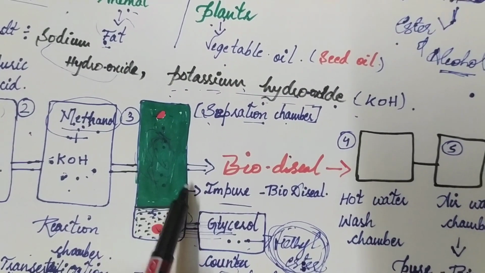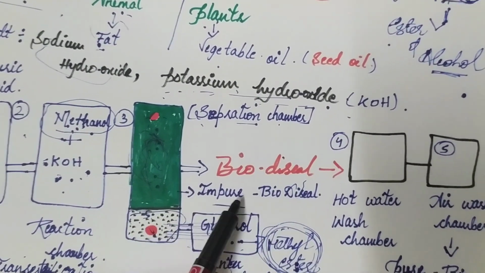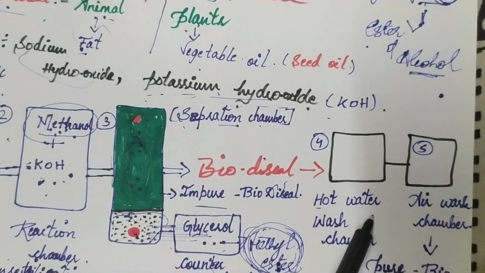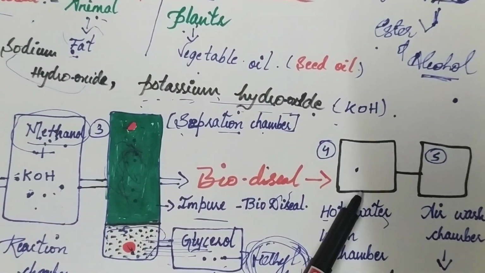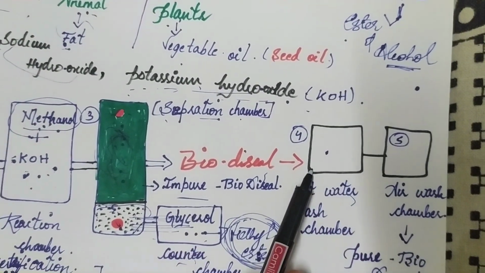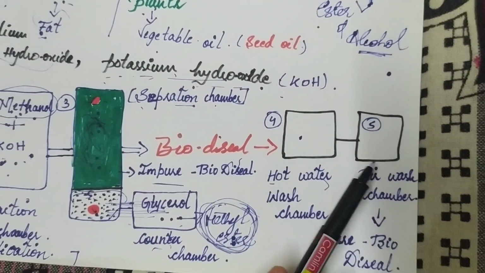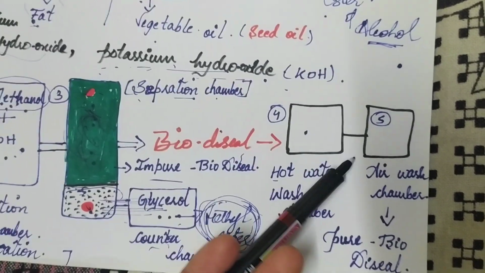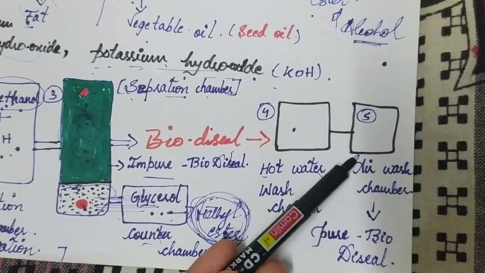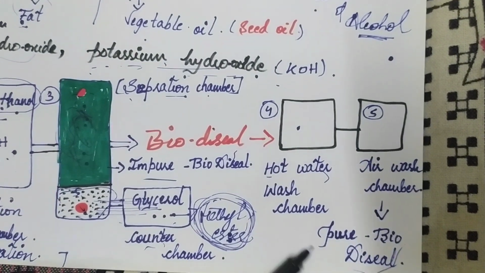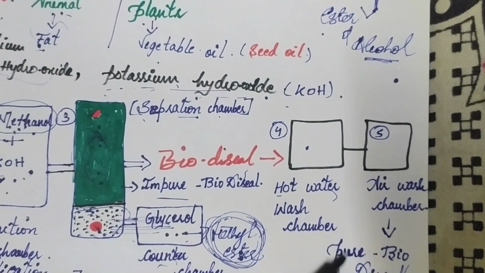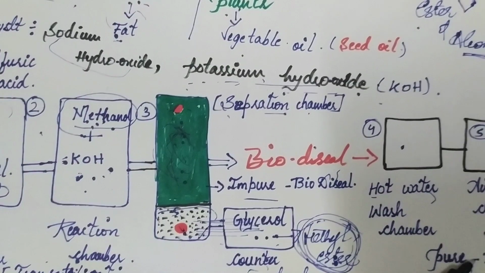The impure biodiesel goes to the fourth chamber, known as the hot water wash chamber. Then it is treated in the air wash chamber. After the air wash chamber, complete purification occurs and the pure biodiesel is extracted. Now it is ready to use in vehicles.